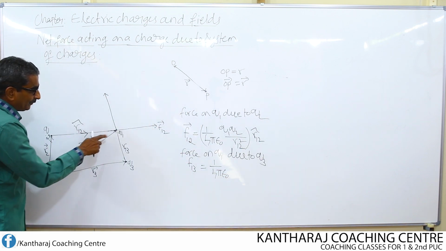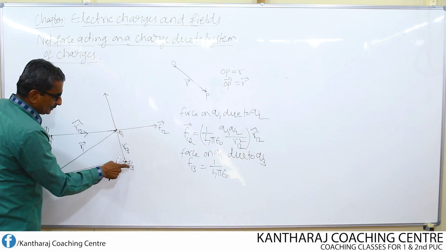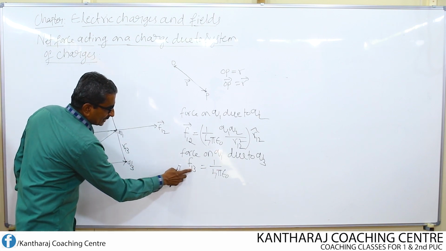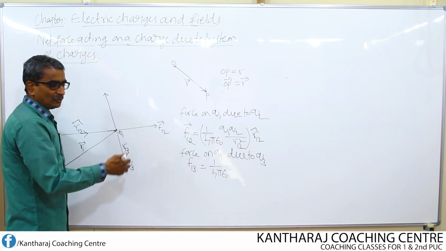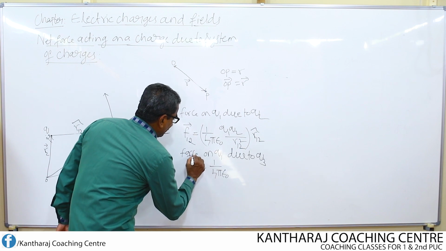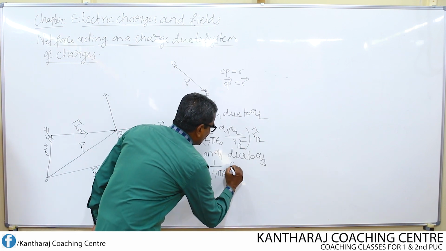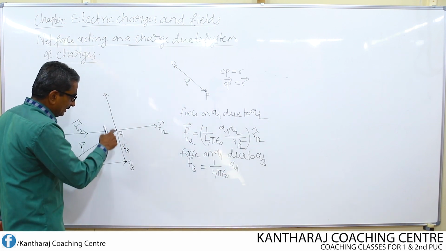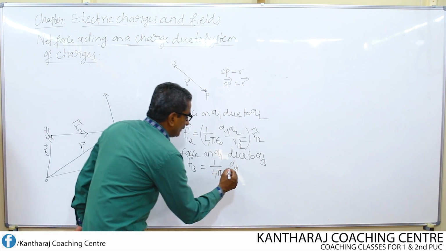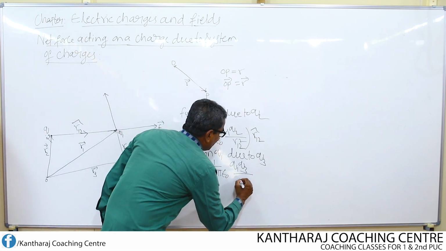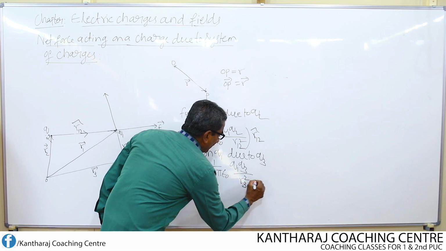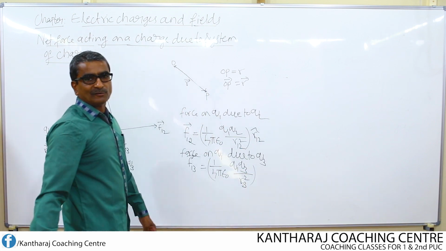Now, I am finding the force on charge 1 due to the charge 3. Again, Coulomb's law, let it be in vector form, equal to Q1 and the other charge Q3, Q1, Q3 divided by R13 square.